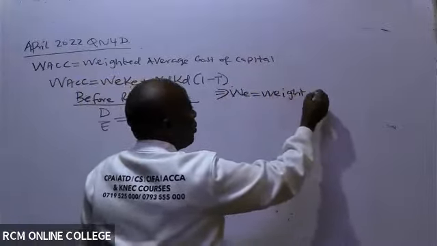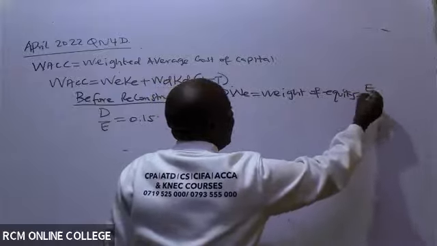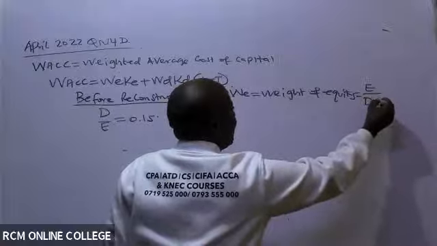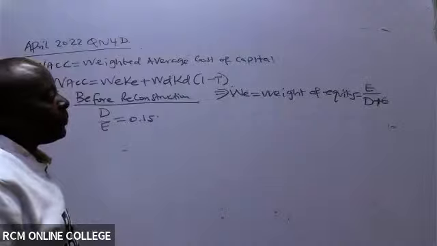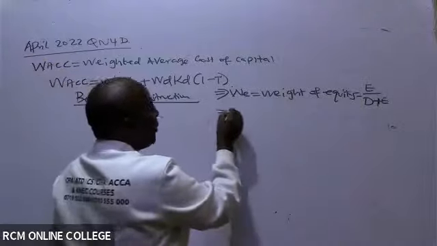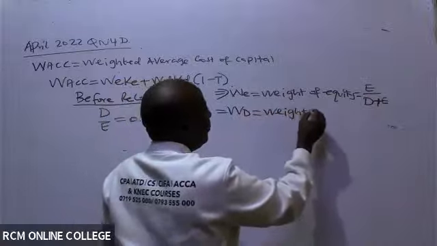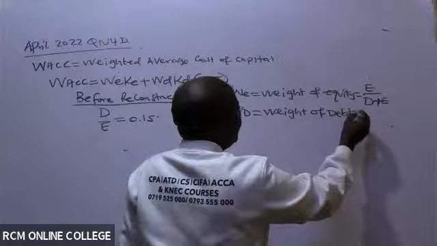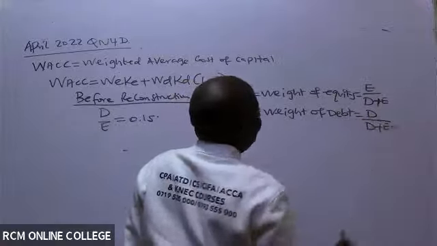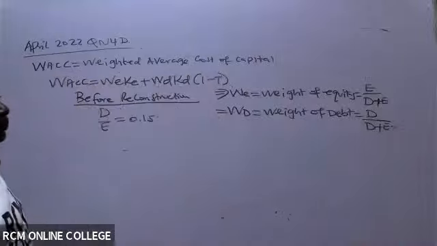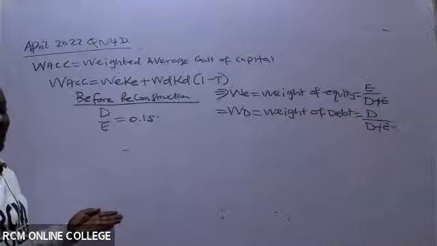This is weight of equity, which is E over D plus E. Then we have weight of debt, which is D over D plus E. E is equity, D is debt.